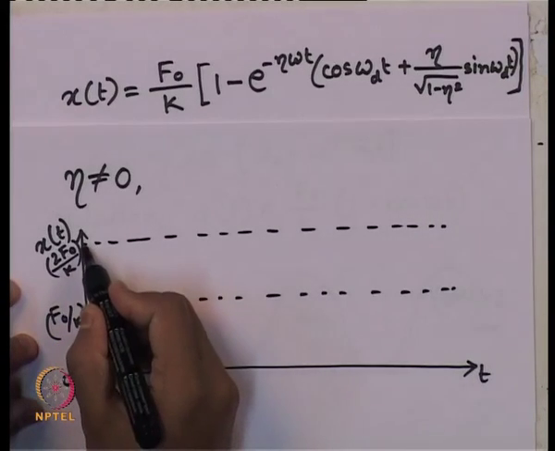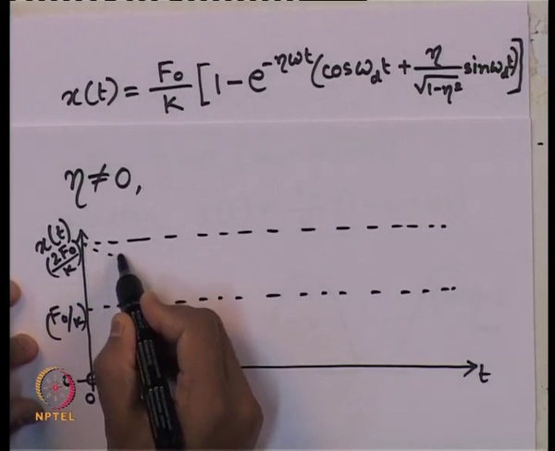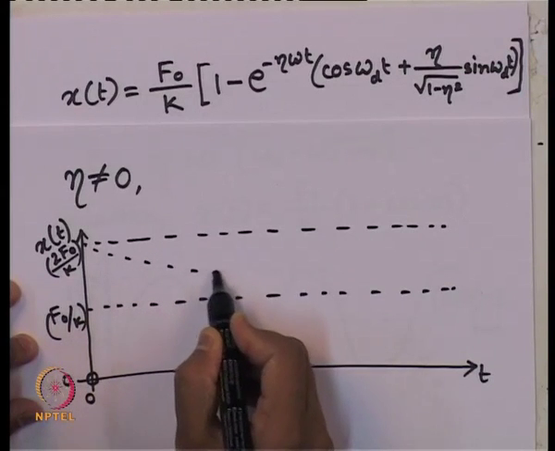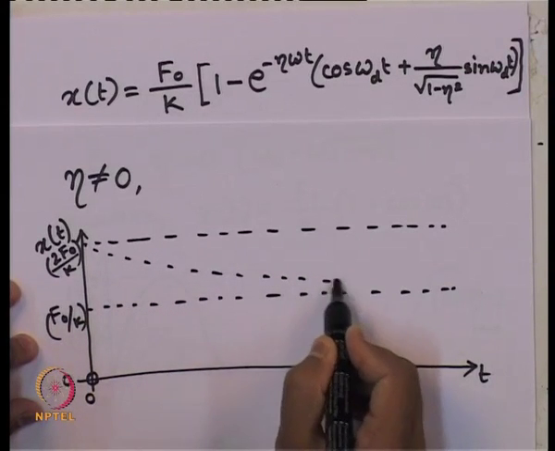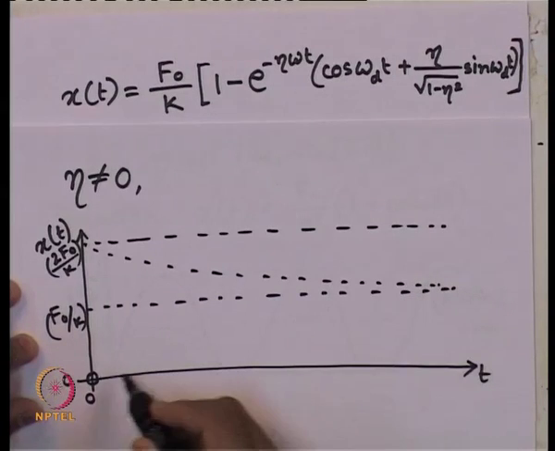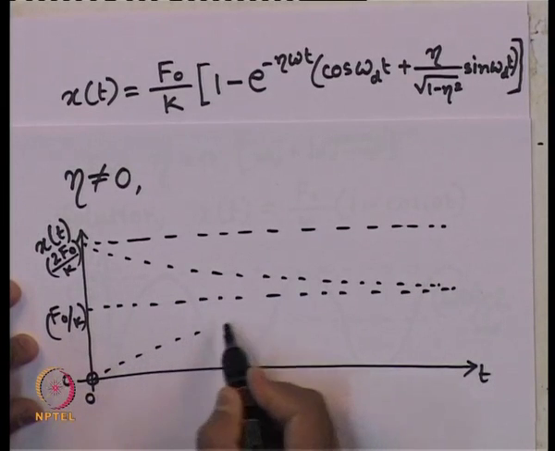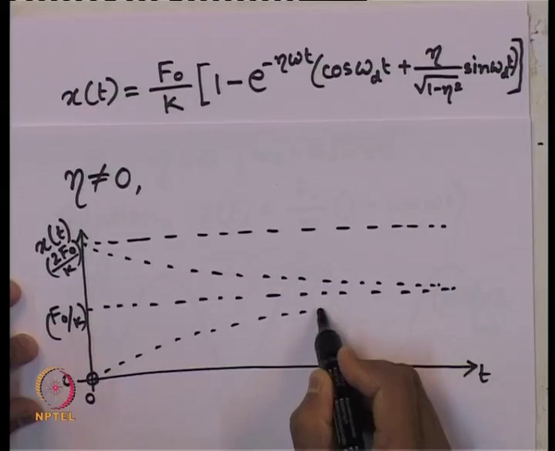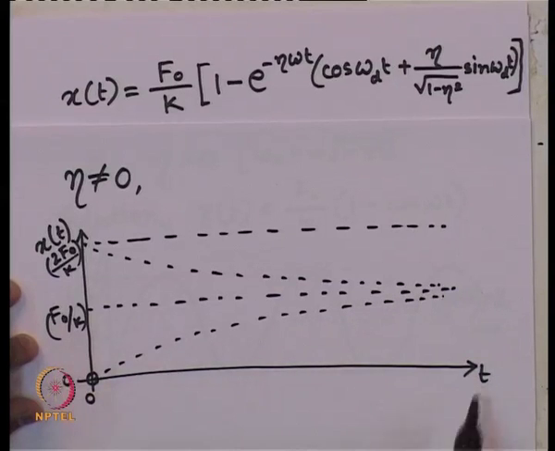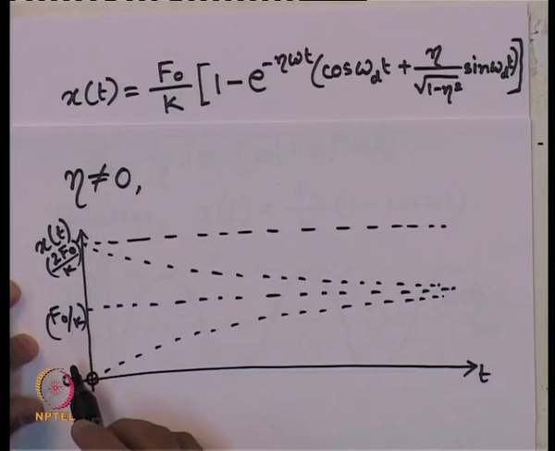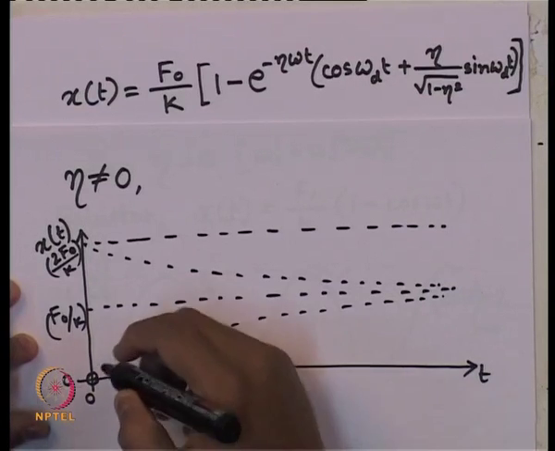So, if we want to draw the response, it is similar to what we have drawn earlier, only the baseline of oscillation has now changed. So, instead of the 0 baseline, it is now oscillating about the static displacement.